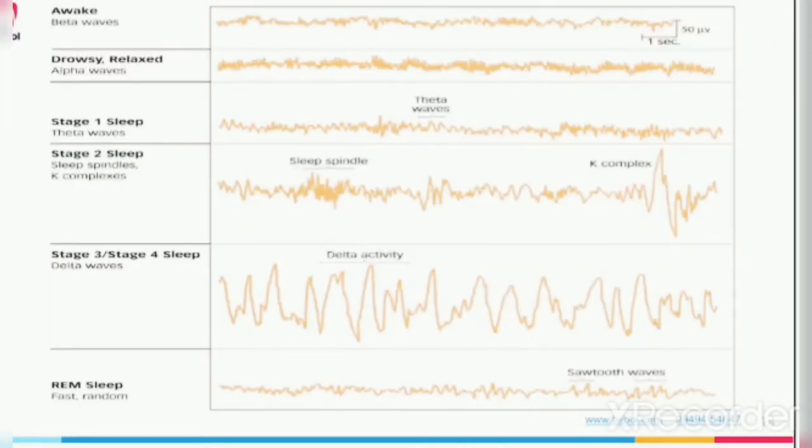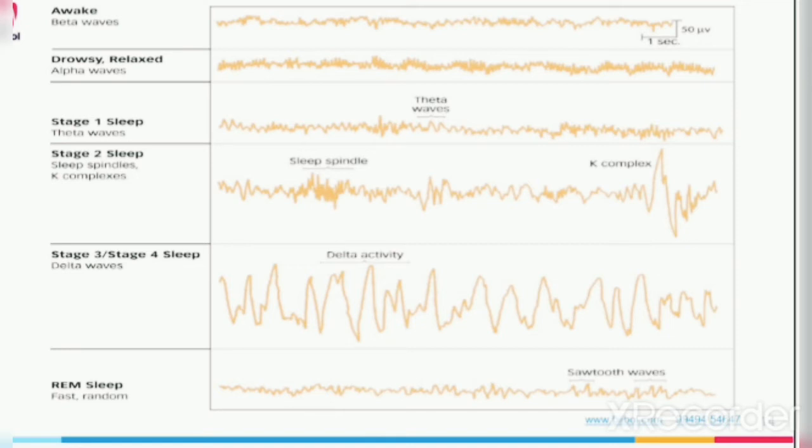You can see these different types of waves. During awake, you can see the beta waves. During drowsy or relaxed state, you can see the alpha waves. In stage 1 sleep, you can see the theta waves. In stage 2 sleep, you can see sleep spindles and K complexes. And during stage 3 or stage 4 sleep, you can see delta waves.